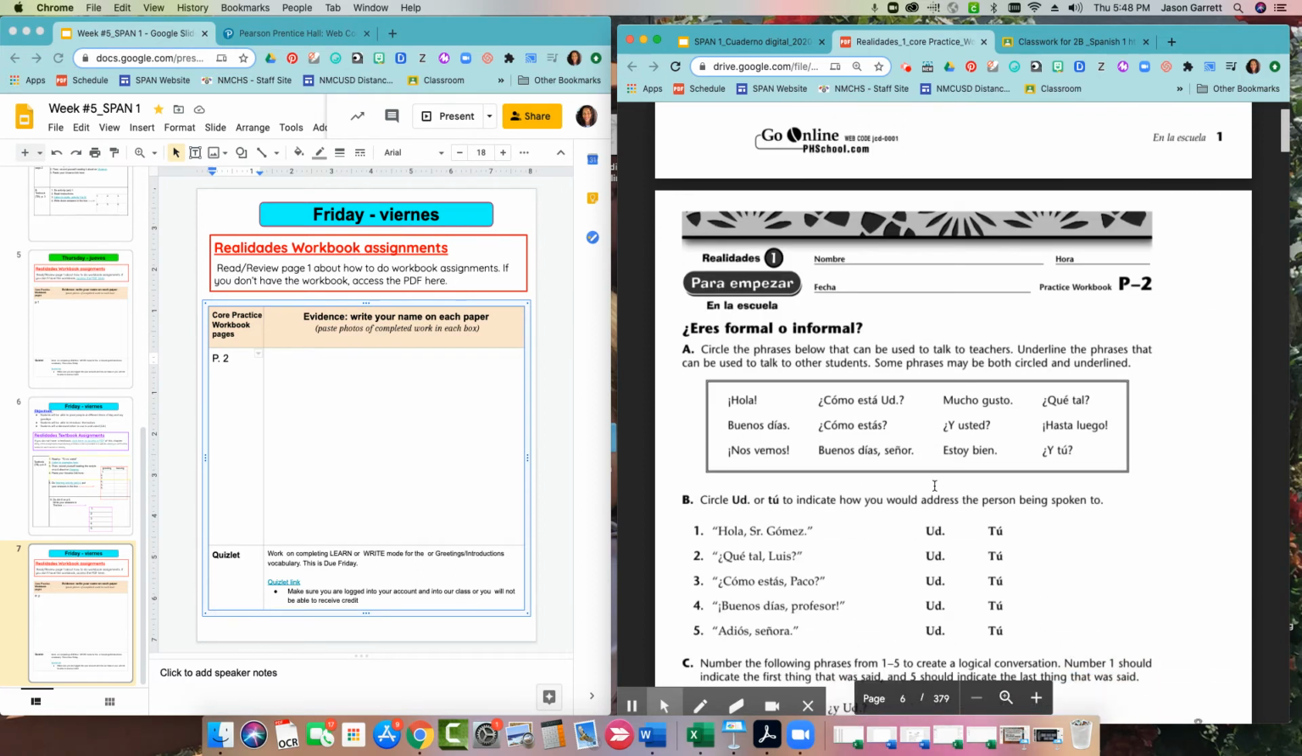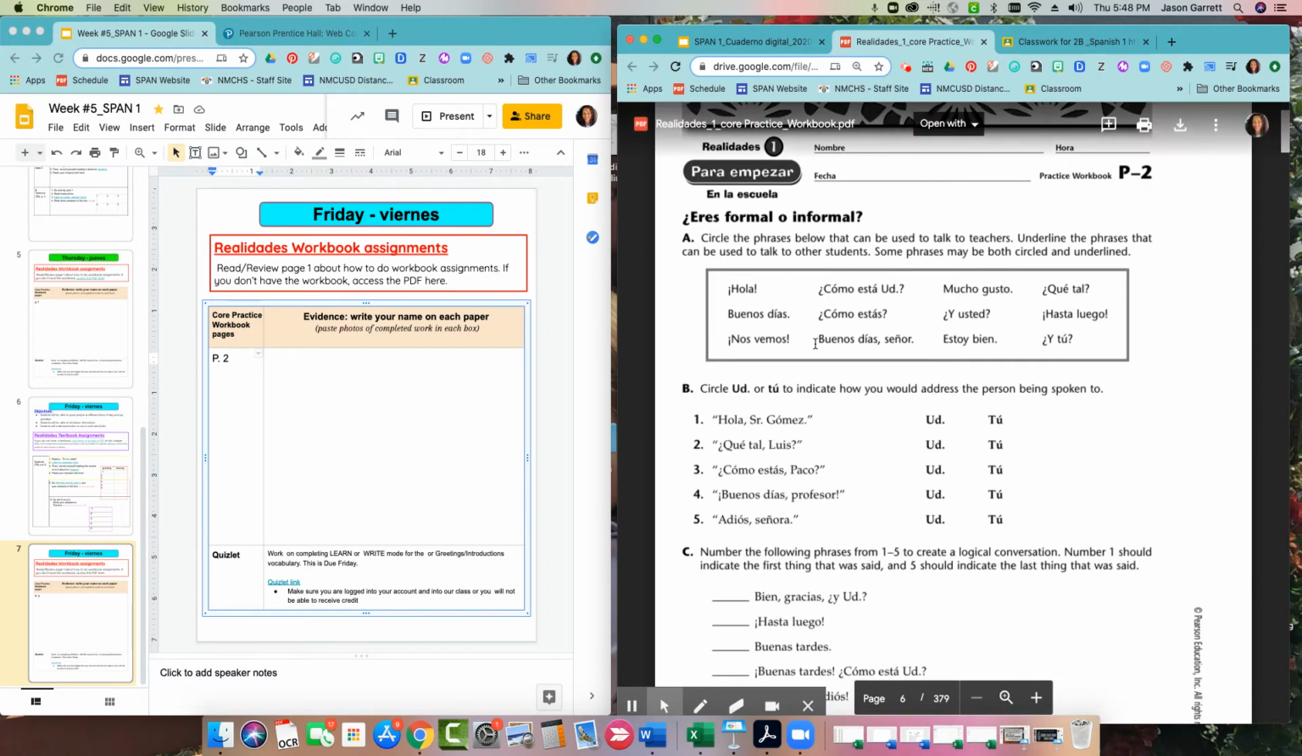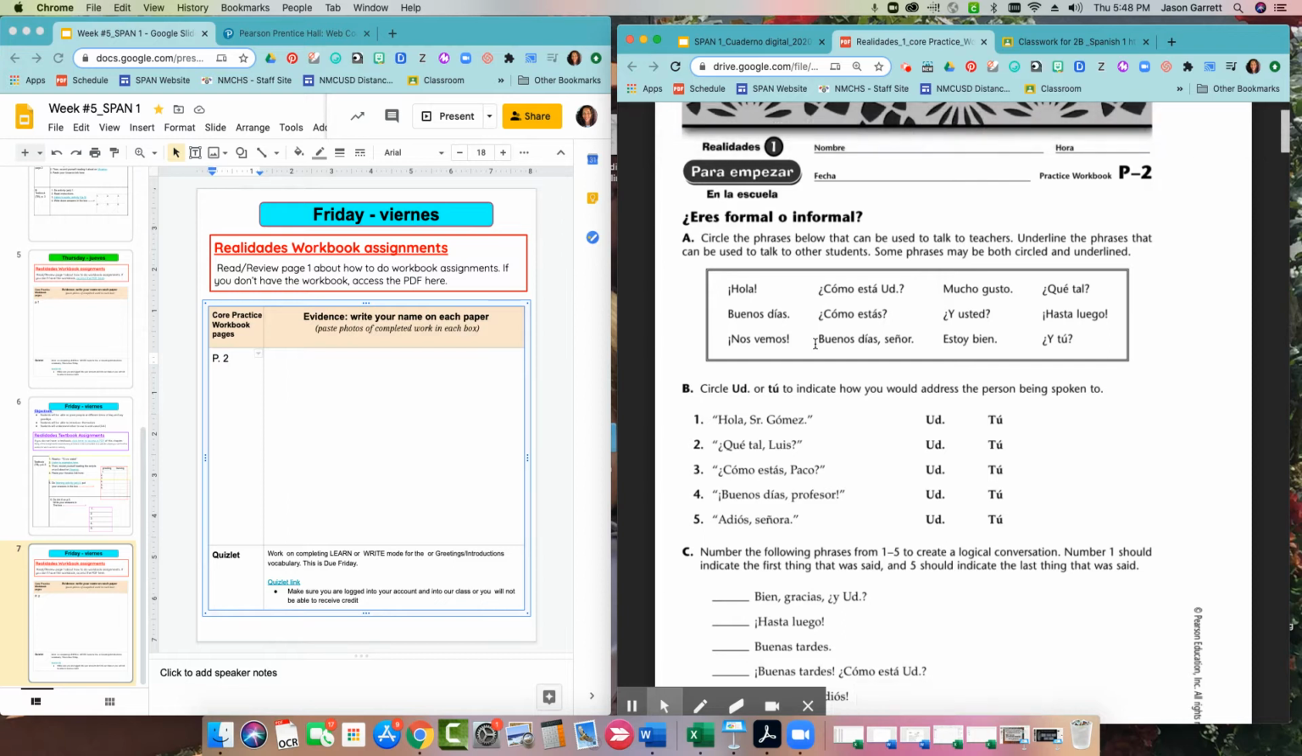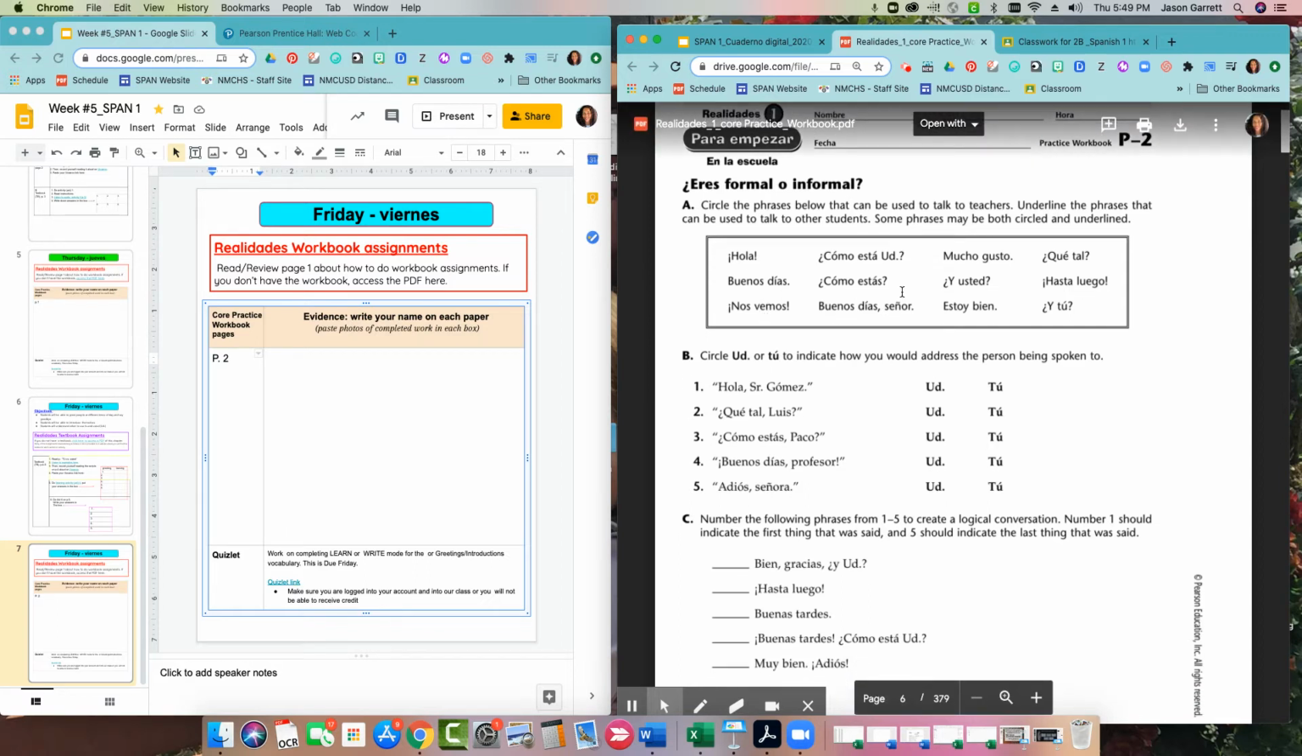Okay, page 2. So on page 2, you're practicing whether these situations would call for tú or usted. Is it informal or formal? So if you're doing this on a separate sheet of paper because you don't have the workbook, you're going to copy all of these down, all of these phrases, and then you're going to follow the same instructions.